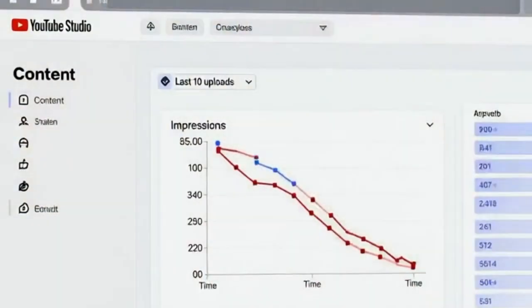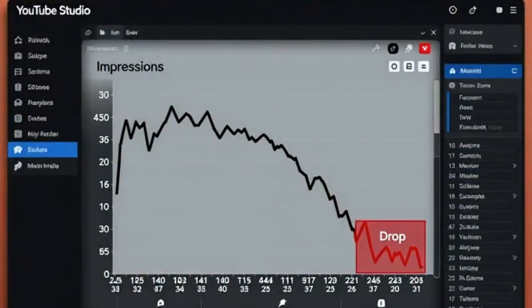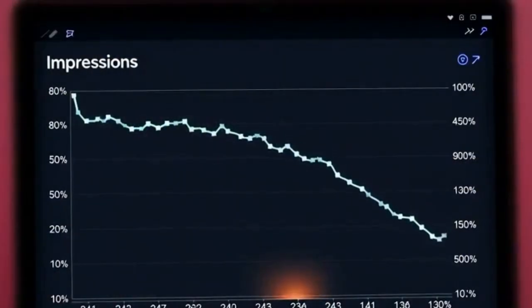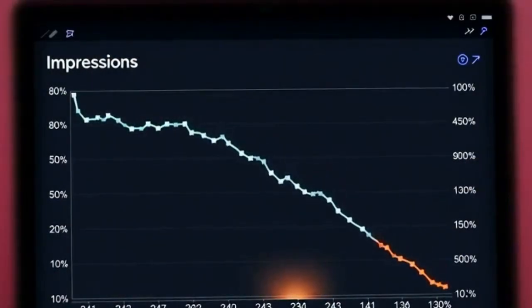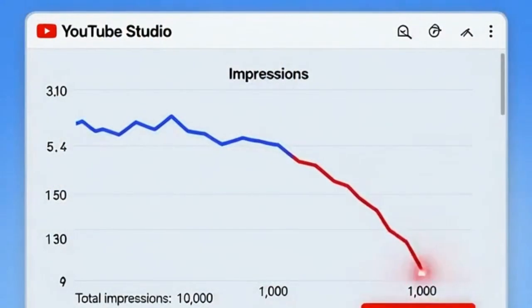Open YouTube Studio. Look at your last 10 uploads. Ask yourself, was growth consistent? Or did performance collapse suddenly? Natural decline looks gradual. Normal views, normal views, normal views. Suddenly 80 to 90% drop across multiple videos. If impressions drop massively, that means YouTube stopped showing your content. That's a stronger indicator than views alone.